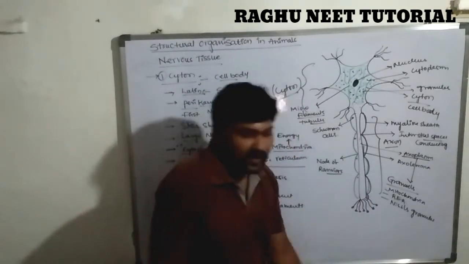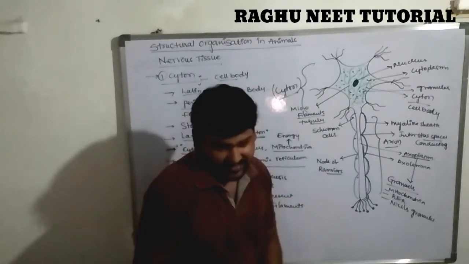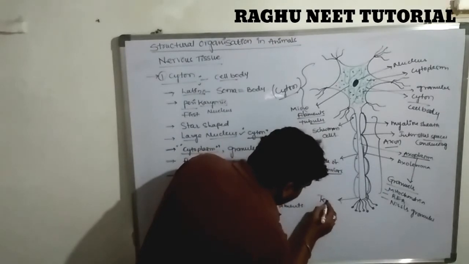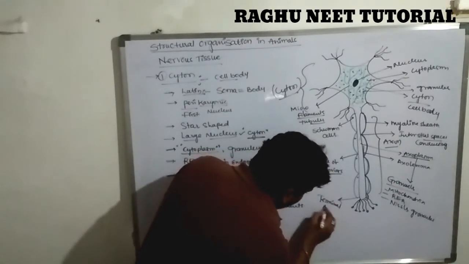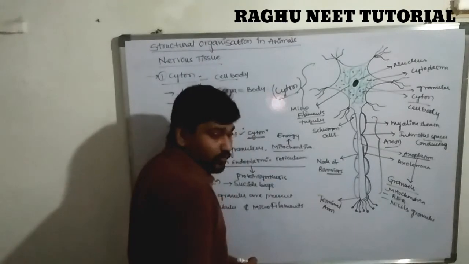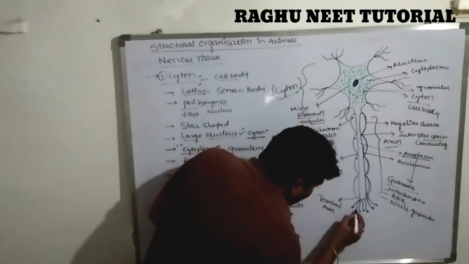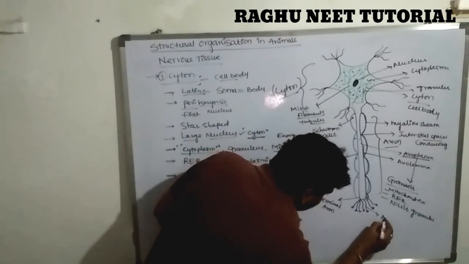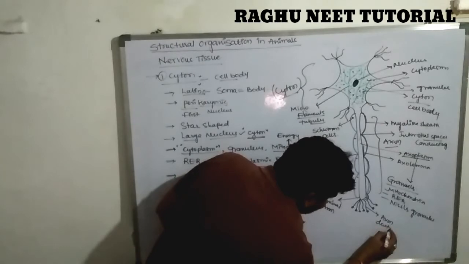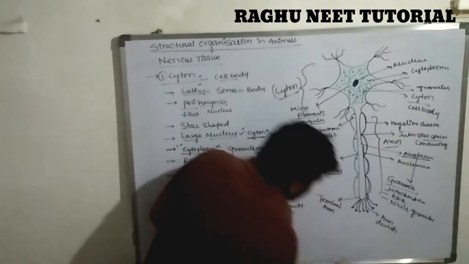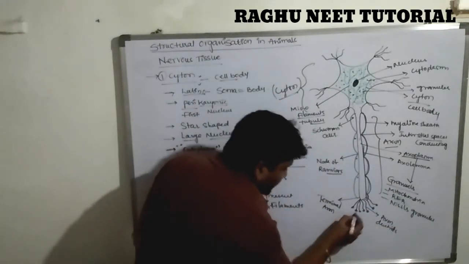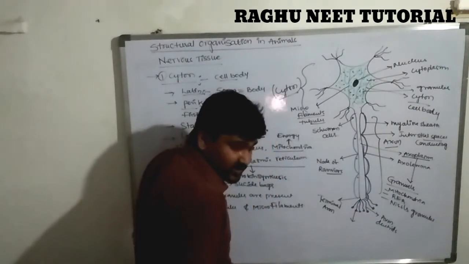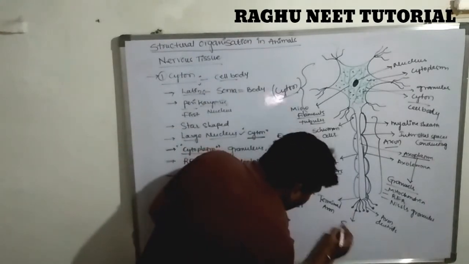Next, the terminal part of the axon has a larger number of branches. This is known as the terminal, the end part. The terminal axon consists of many branches. These branches are called axon dendrites. These axon dendrites end with a bulbous part. Are you clear? The bulbous part is known as knobs, the synaptic knobs.